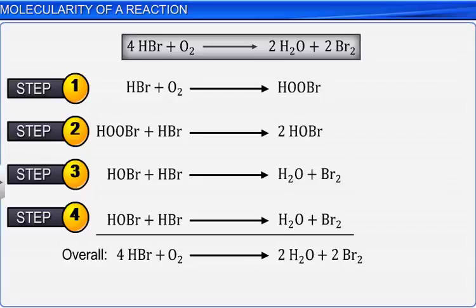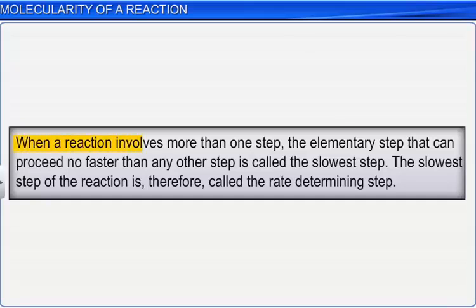From this, we can conclude that complex reactions involving more than three molecules generally occur in more than one step. When a reaction involves more than one step, the elementary step that can proceed no faster than any other step is called the slowest step. The slowest step of the reaction is therefore called the rate-determining step.